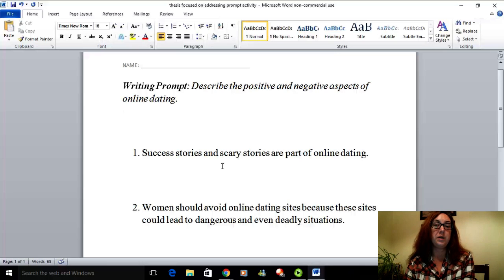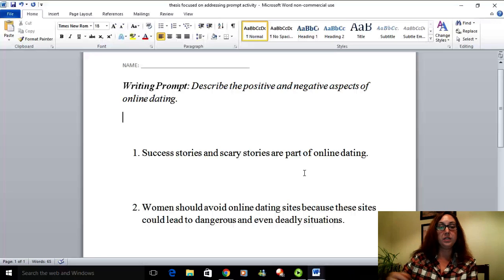You can tell a story about anything you want and it may or may not be true. So that's not addressing the prompt directly. Telling stories about what people think happened to them is not the same thing as looking at the bigger picture and what's really happening, or the reality of online dating. So that one does not address the prompt.